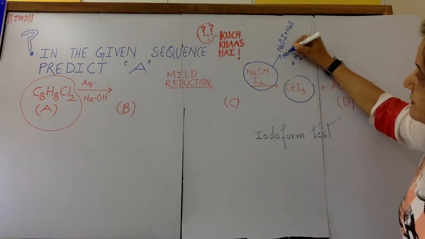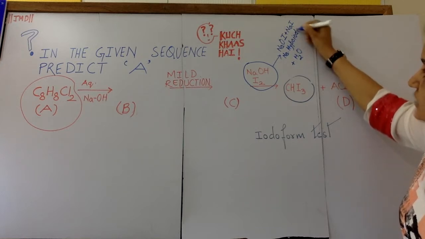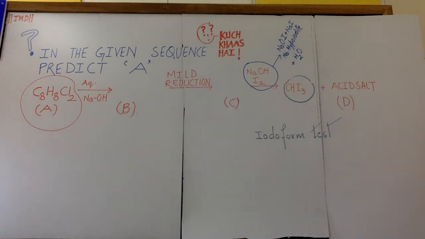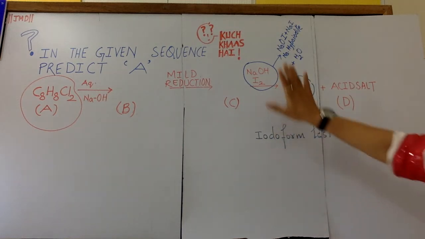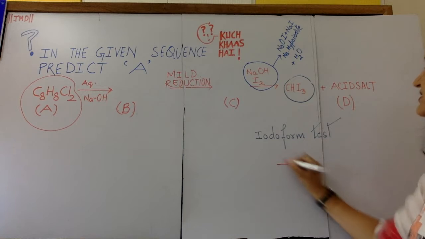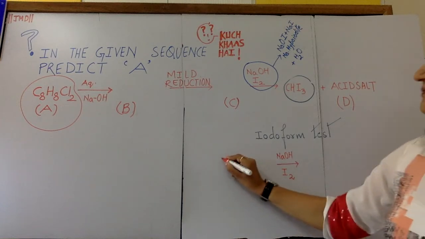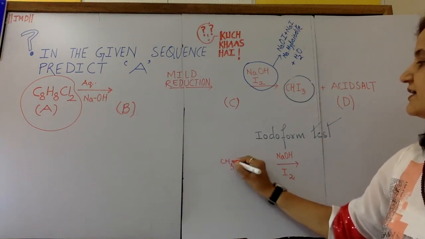This is sodium hypoiodide. This reagent, NaOH and iodine, can attack substances like this type.